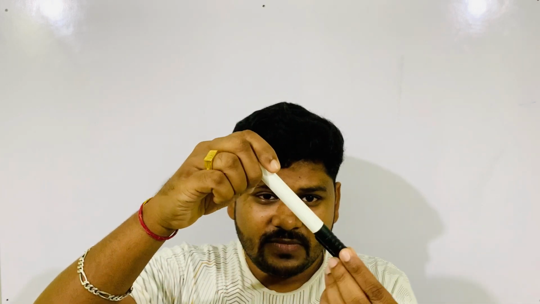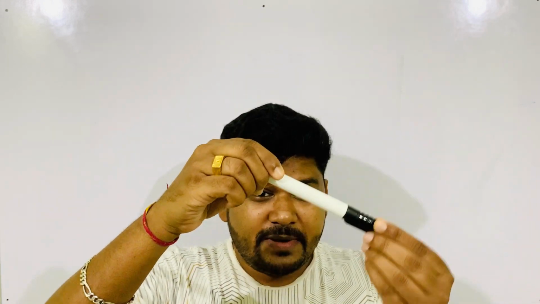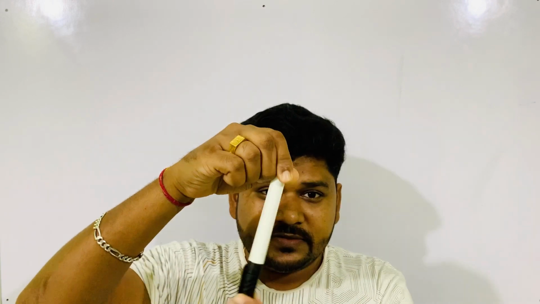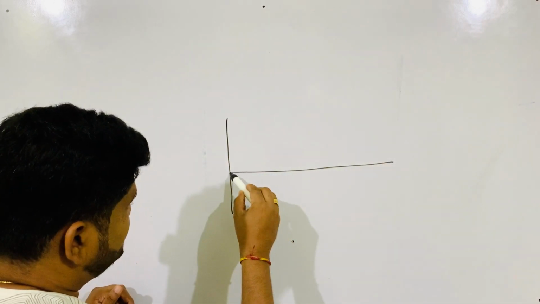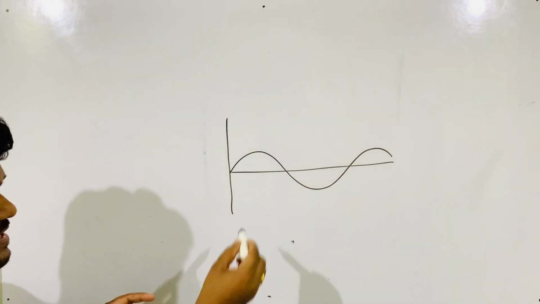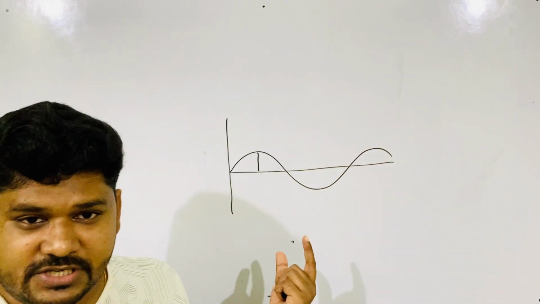Resonance is said to happen when a body oscillates with maximum amplitude. This body oscillates, but when resonance happens, the body oscillates with the maximum amplitude. Suppose I draw one oscillation graph. This is the oscillation graph, and this is the amplitude of the oscillation.